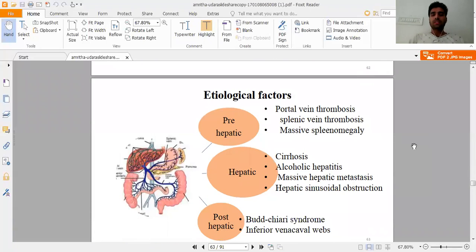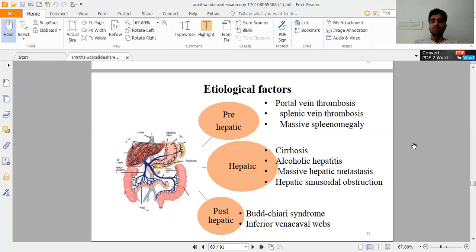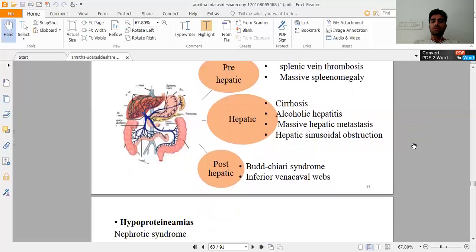Etiological factors: prehepatic factors, hepatic factors, and post-hepatic factors. Prehepatic causes include portal vein thrombosis, splenic vein thrombosis, and massive splenomegaly. Hepatic causes include cirrhosis, alcoholic hepatitis, massive hepatic metastasis, and hepatic sinusoidal obstruction. Post-hepatic causes include Budd-Chiari syndrome and inferior vena cava obstruction.